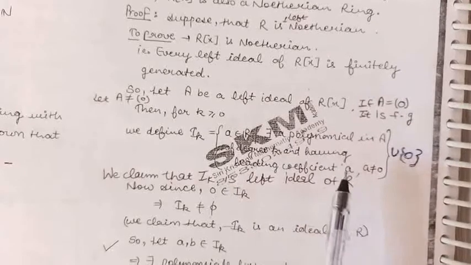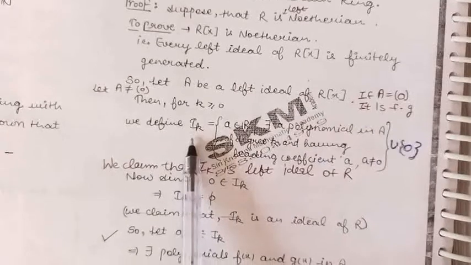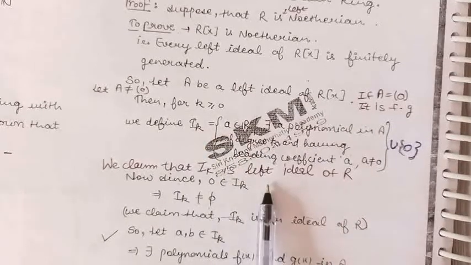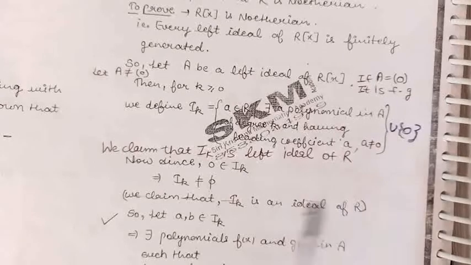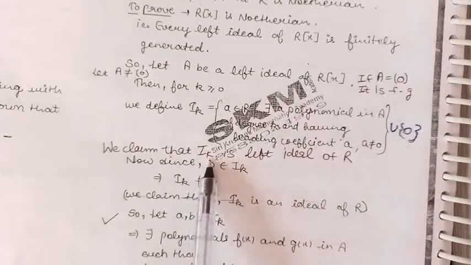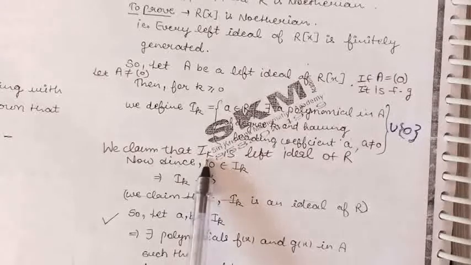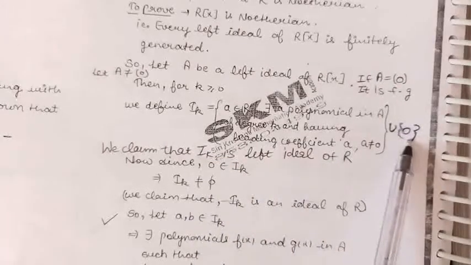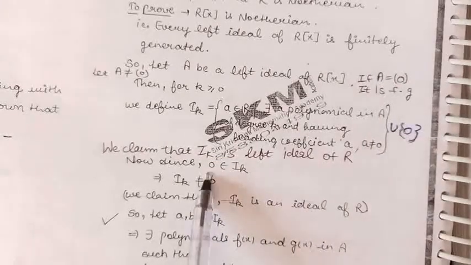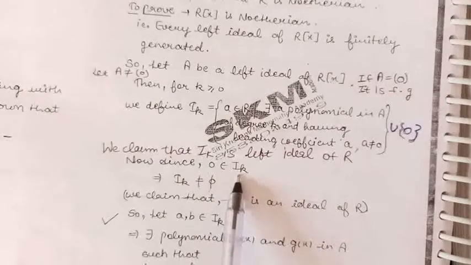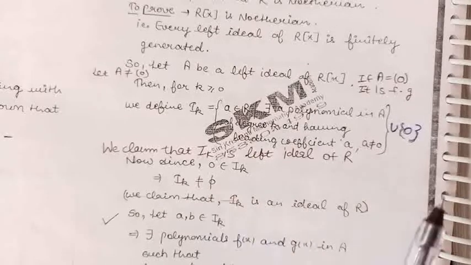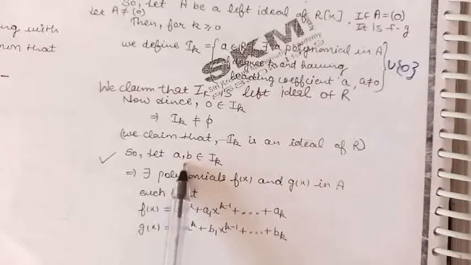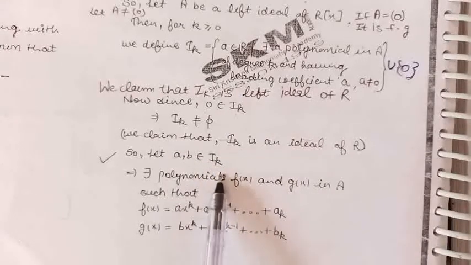Now, we claim that this Ik is a left ideal of the ring R. So first of all, let us show that Ik is non-empty. From here we can see that the 0 element of the ring belongs to Ik, so we can say that Ik is non-empty. Now to prove it is a left ideal, let us take two elements a and b belonging to Ik.